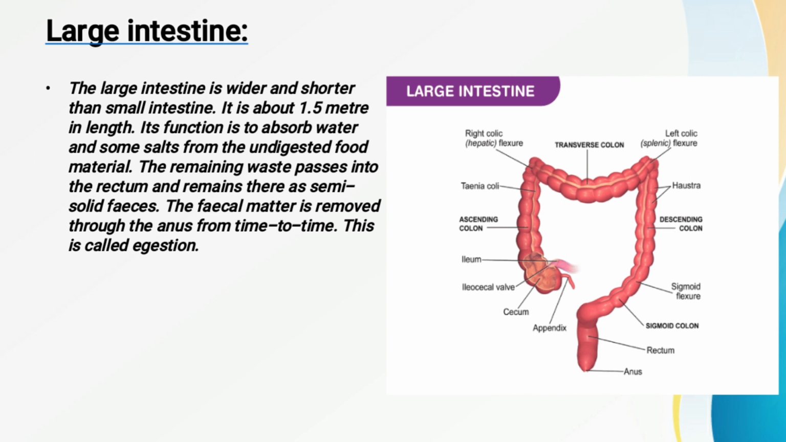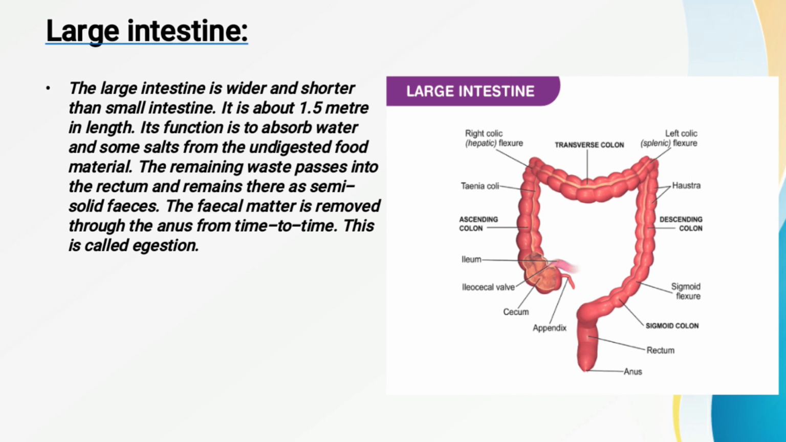Whatever salts and water are there, that is being absorbed by this large intestine. Now after absorption of the salt and the water, whatever the remaining waste is passes into the rectum, and there it is converted into semi-solid form. This solid matter in the form of fecal matter is removed through the anus from time to time, and this process is called egestion.